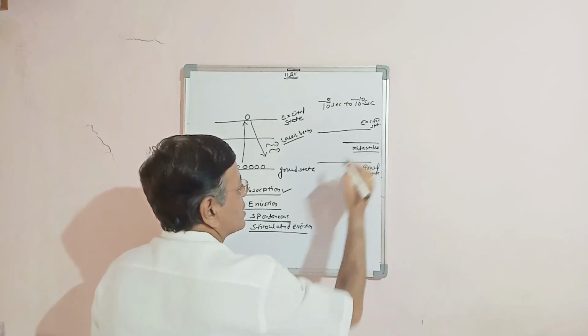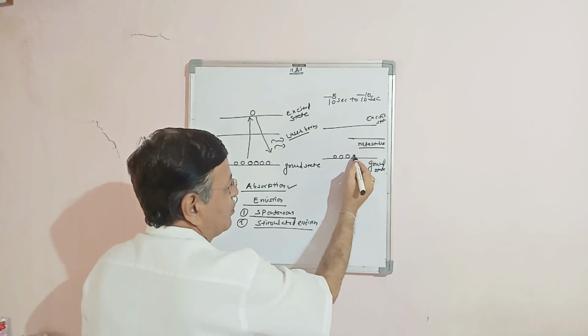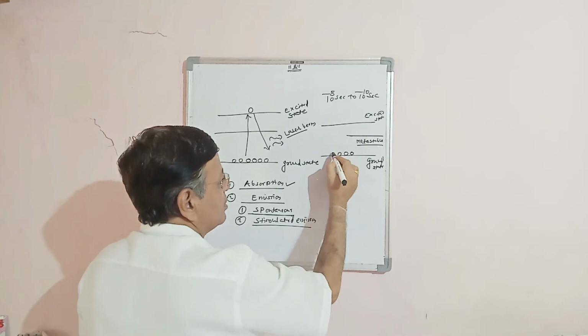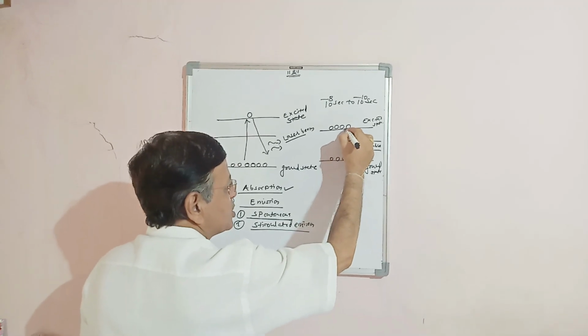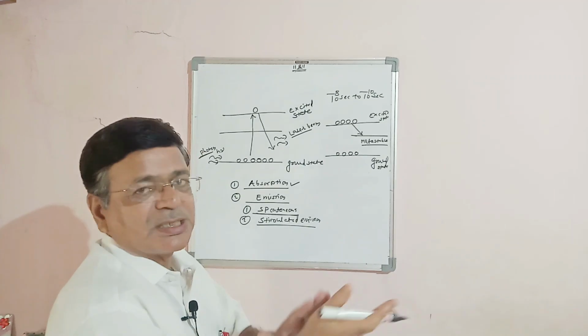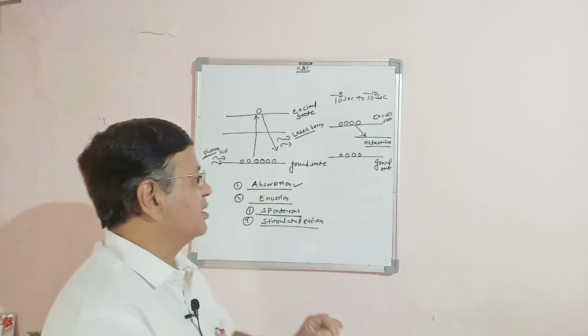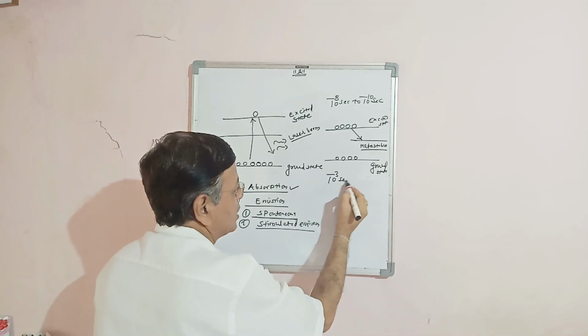What is the metastable state? As soon as the charged particle is excited from the ground state to the excited state, after de-excitation, instead of going to the ground state, that charged particle reaches a middle state, and in that state it remains for up to 10 raised to minus 3 second.